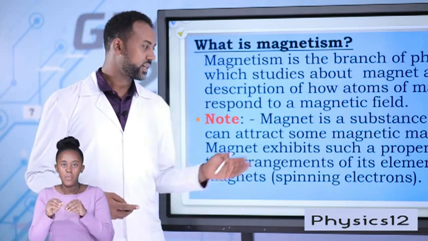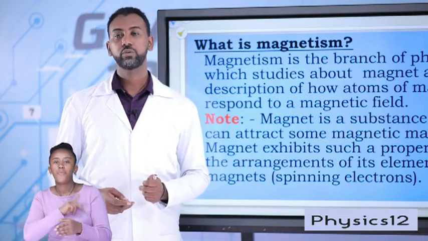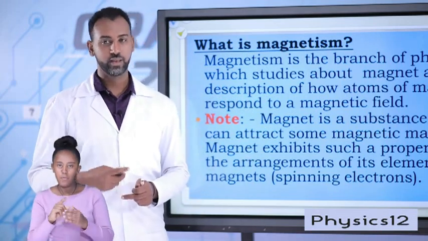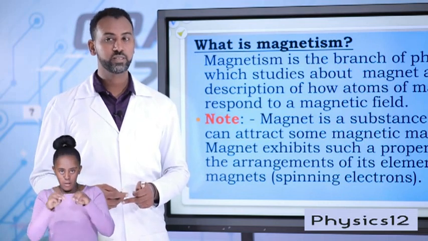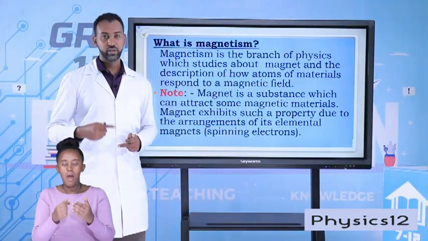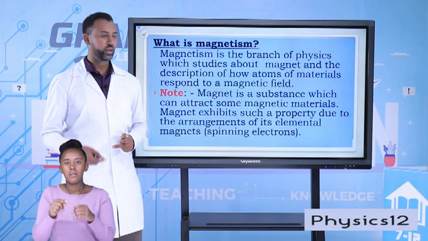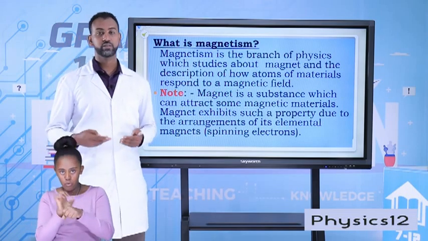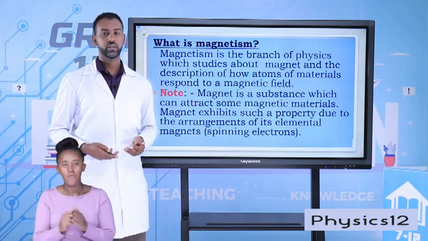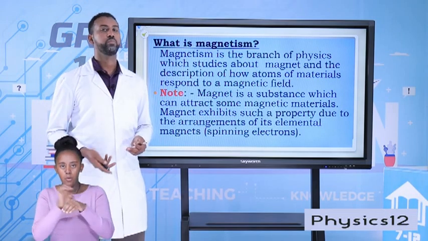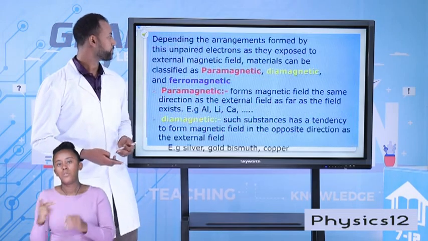And a magnet has such a property because of its elemental magnets, or because of its elemental atoms or spinning electrons, unpaired electrons. The arrangement of these spinning unpaired electrons allows a magnet to have such a property.